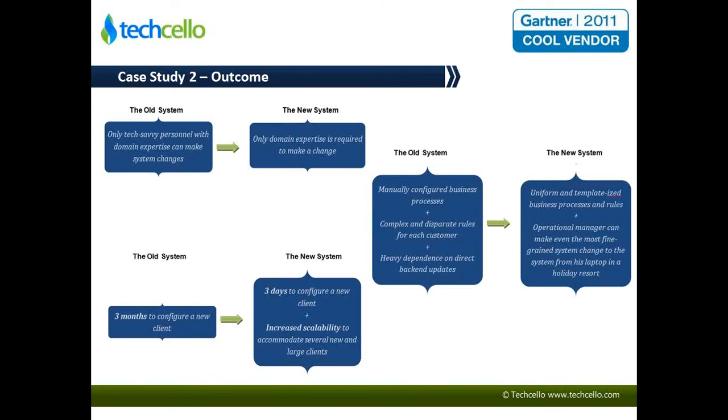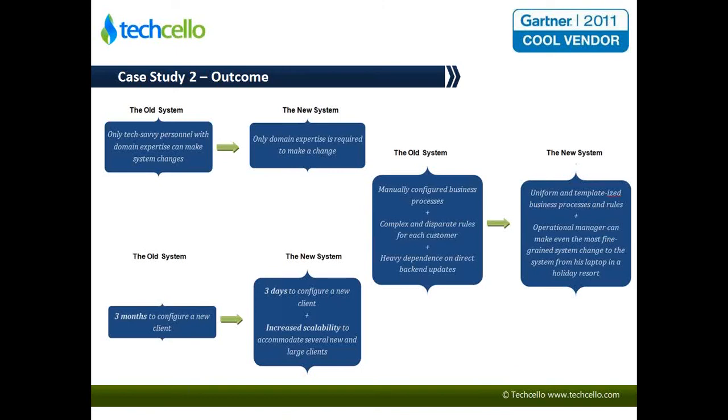Earlier it used to be only technical persons who were dealing with the domain as well, doing system level changes, but now the domain expert can just use the administration screens and change it by themselves. And configuring new clients took almost 3 months, primarily because of the manual effort required in preparing small utilities, and because the nature of the work is highly error prone, it goes into rework and then cycles of rework. All of that led to almost 3 months. But with the new, completely automated system, it took almost 3 days to configure a new client. So it's almost from 3 months to 3 days.